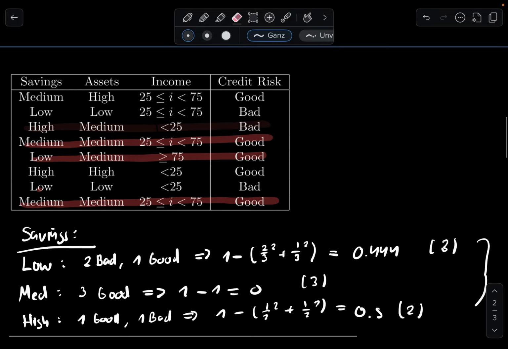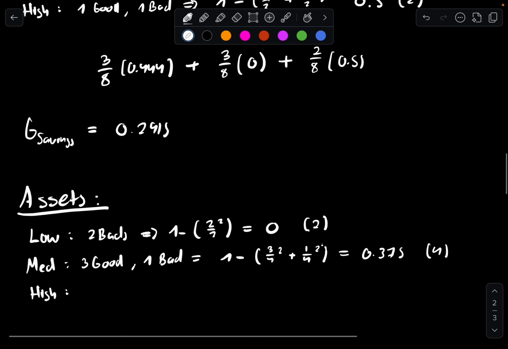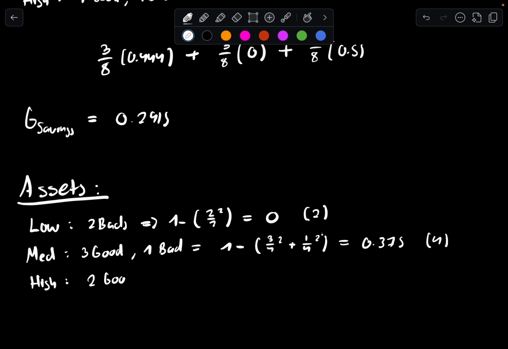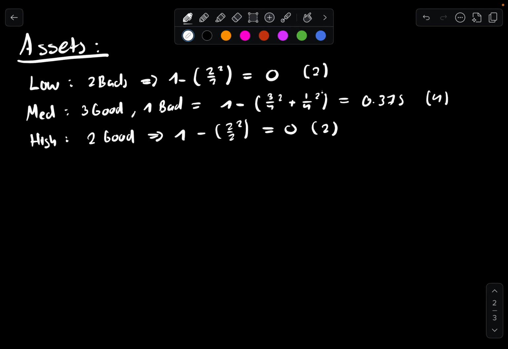And now let's check the high entries, which is 2, I suppose. So that's going to be good and good. So 2 good. So 1 minus (2 over 2) squared is 0 for 2. So now we can just ignore these 2 entries. We have 4 plus 2 plus 2 is 8.